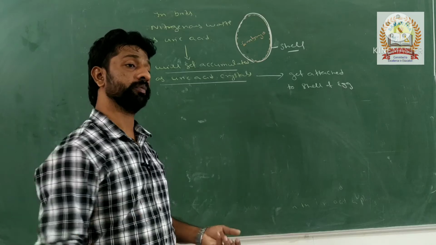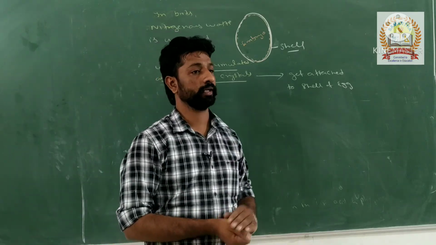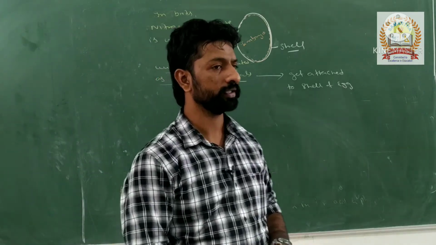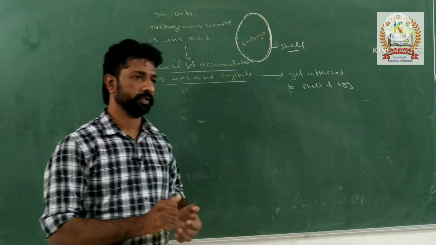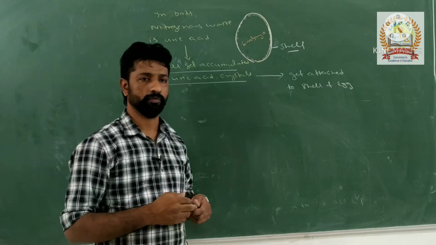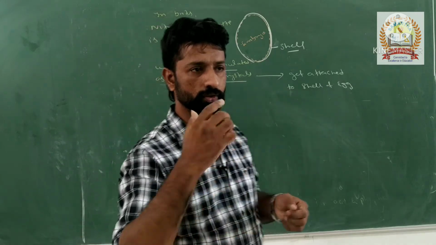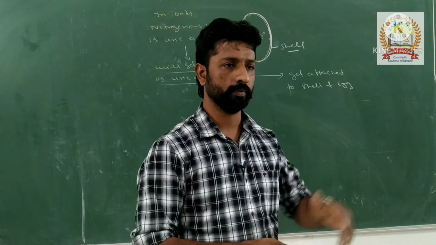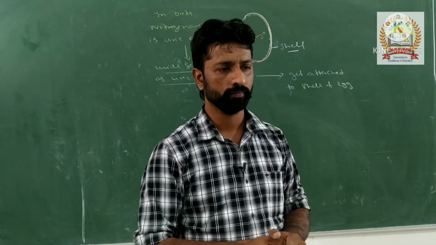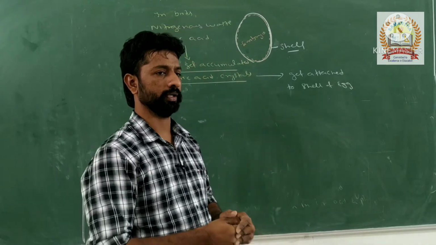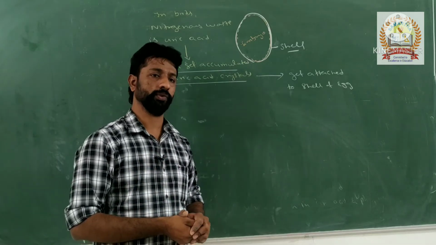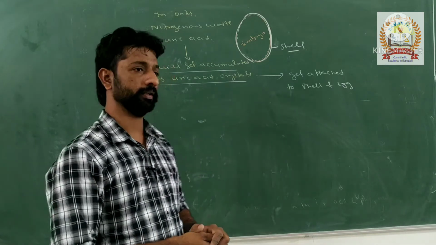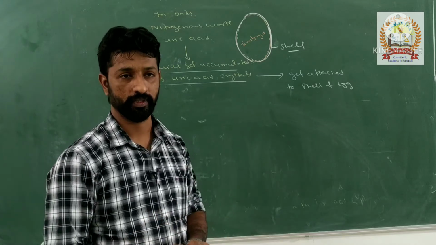In case of human beings, what happens? The excretory waste is urea, right? And we know the umbilical cord carries the fetal blood towards the placenta, and the placenta acts as a selectively permeable membrane. Through that there will be an exchange of waste materials with nutrients and oxygen. Like that it is eliminated in the human embryo.